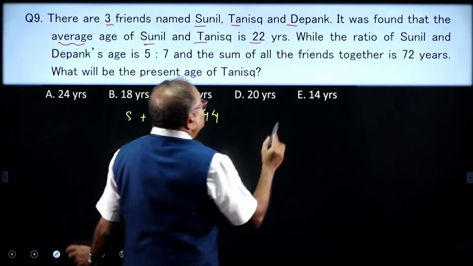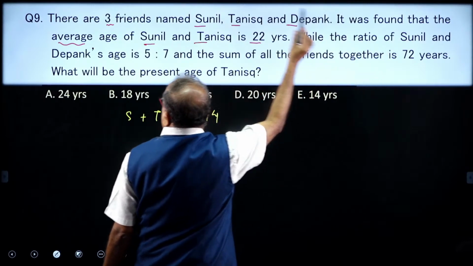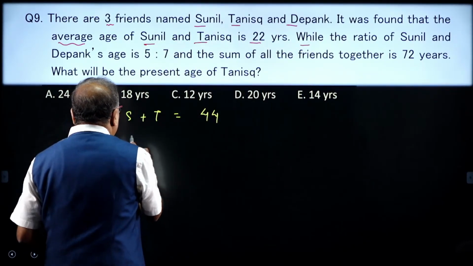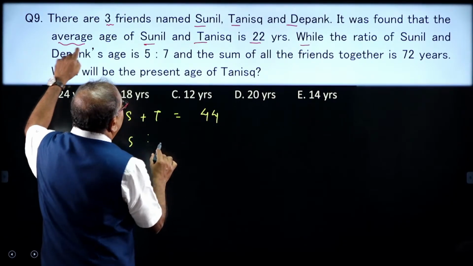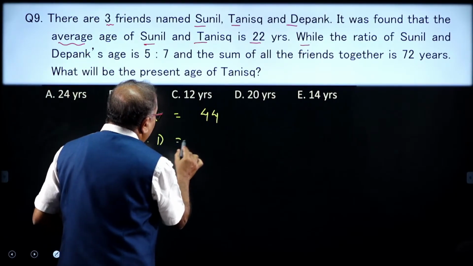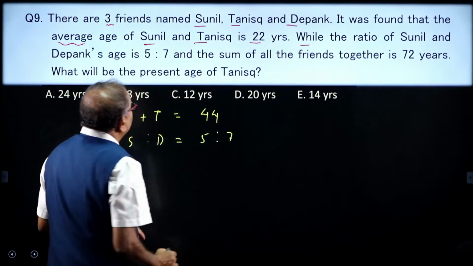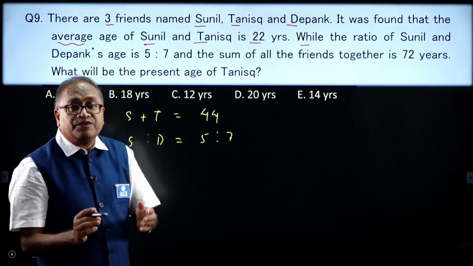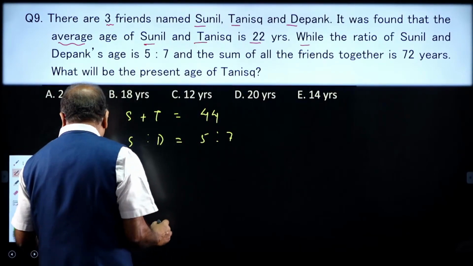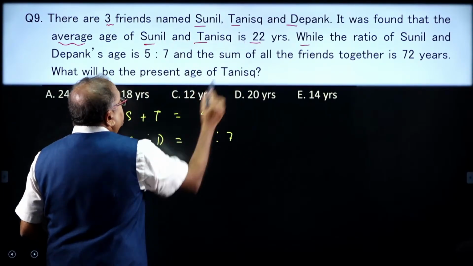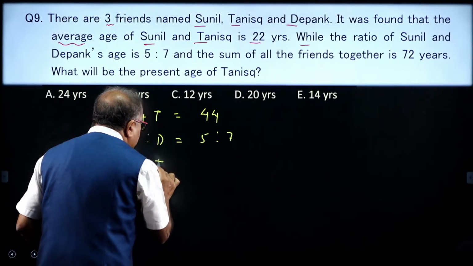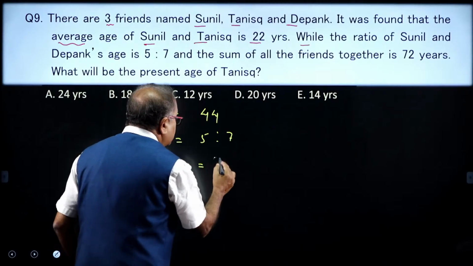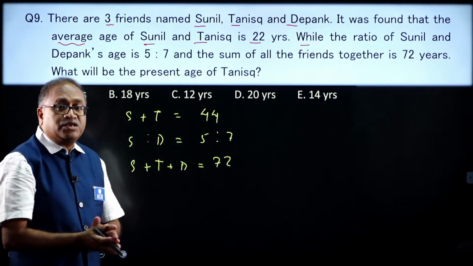The next, while the ratio of S and D is 5:7, we also have S is to D, Deepak, which is 5:7. Fine. And the sum of all the friends together is 72 years. So, that is given to us: S plus T plus D, all the friends together is 72 years. Done. This information we have.